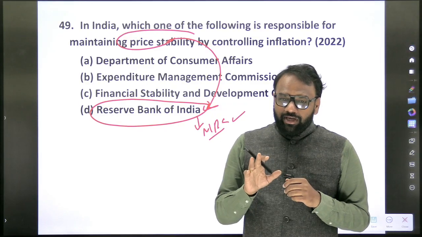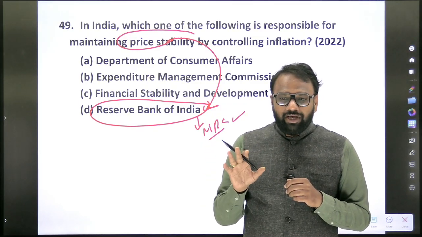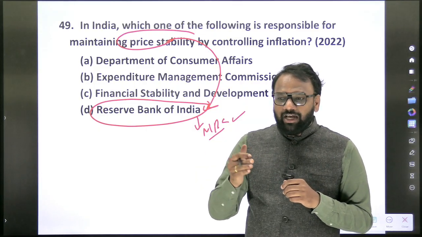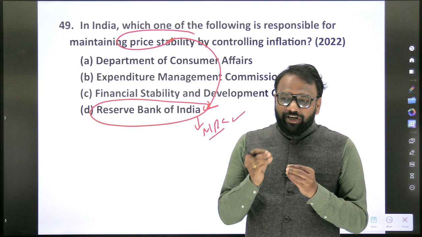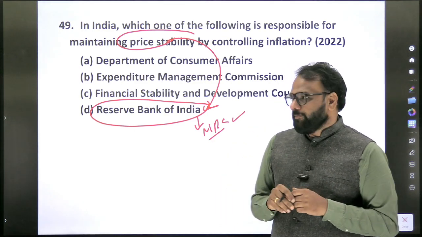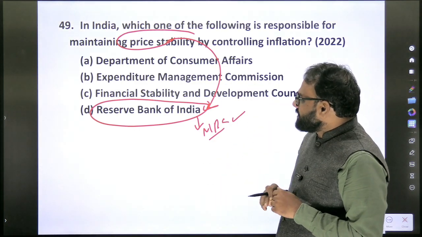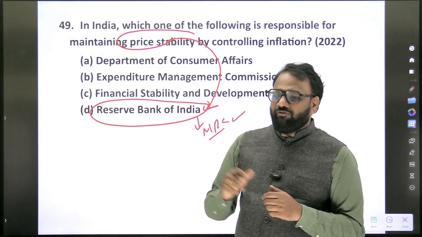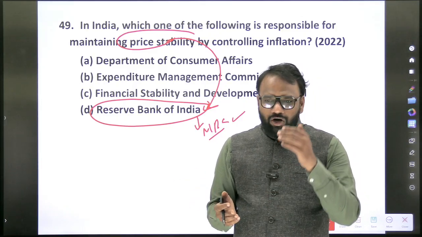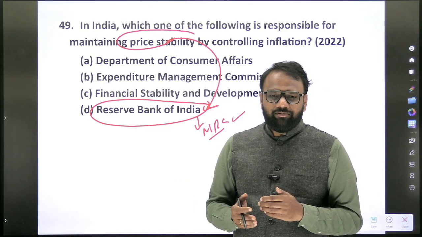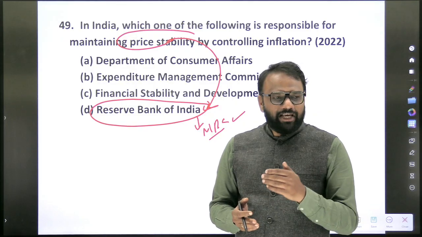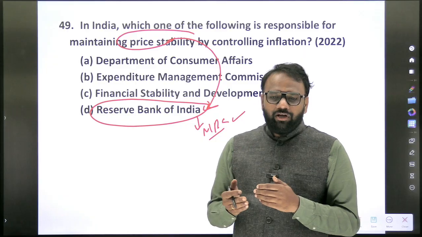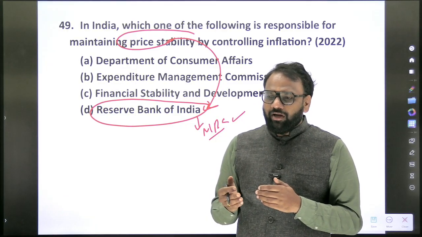Now here, based on the previous year questions, we already know that UPSC has not gone to the next level of the difference between SLR, CRR and all those things. But still, we need to know where we have to stop when we are revising. So based on this question, we have revised all these things simultaneously. If CPI is one way of measuring inflation, which is the other way? WPI. So which are the components of CPI in the decreasing order of weight? Food and beverages, miscellaneous, housing, fuel and power, clothing and footwear, pan, tobacco and intoxicants, right?